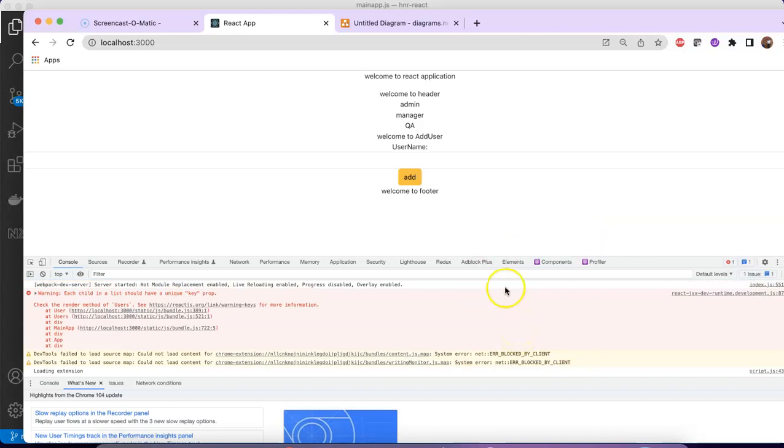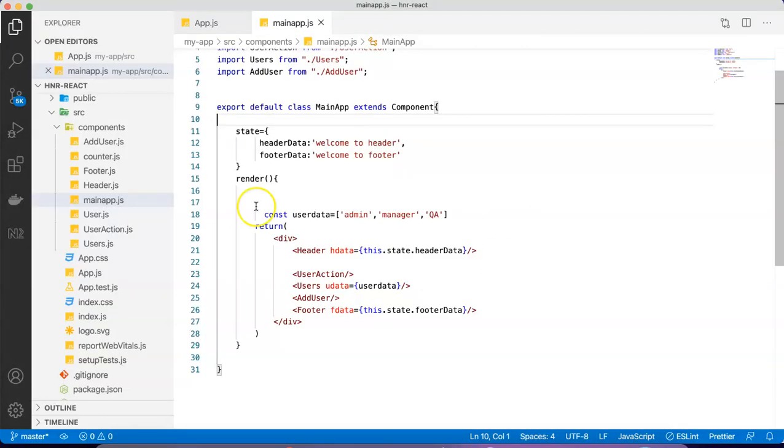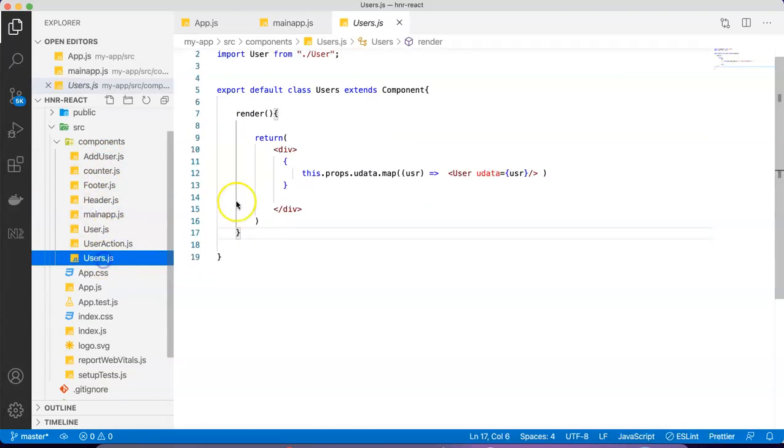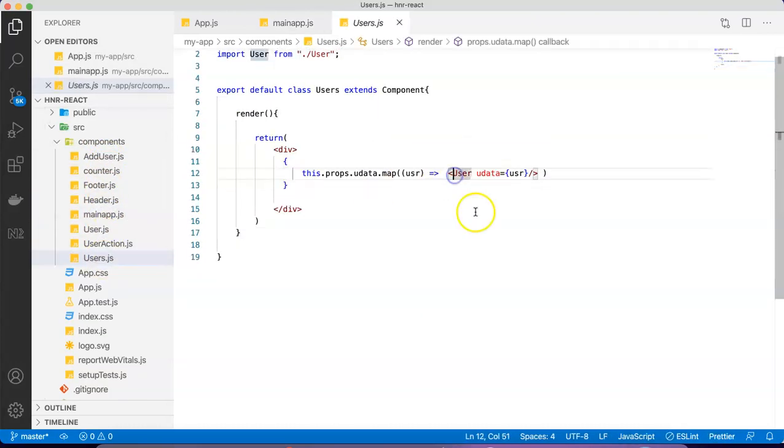but see, application is fine, but one change you might have seen, like here it is launching a warning saying that a list should have a unique key props. You know why it is coming up? It's coming up because as per the rule, whenever you try to iterate the records, especially in the form of an array, it should maintain the index value, which remains unique.